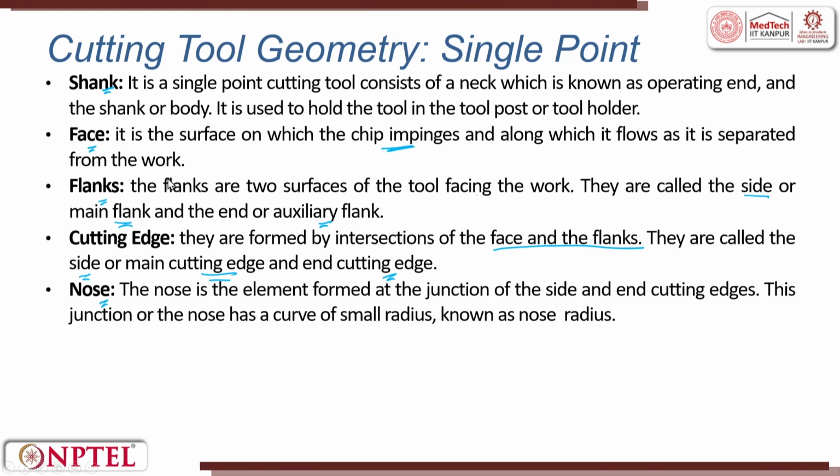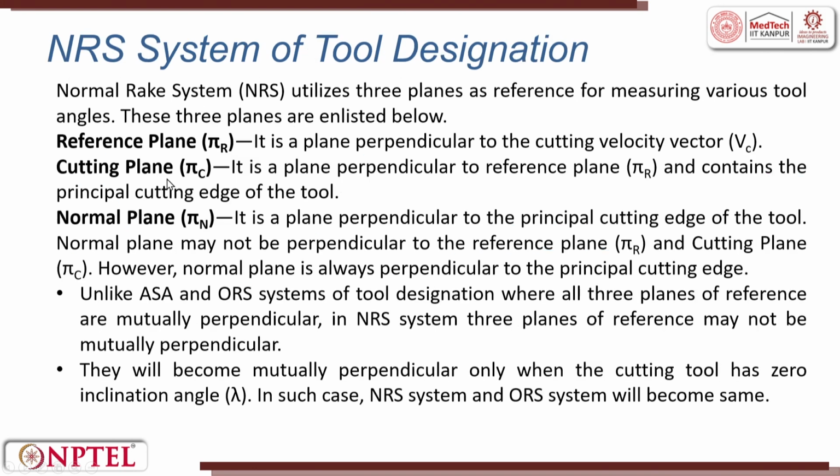point cutting tool. For single point cutting tool designation, there are 3 major systems which people generally talk about: the ASA system, the ORS system and the NRS system. There are 3 different systems because every country had its own convention. We will focus only on NRS, so that you understand how the NRS angles are derived. Then you can do a parallel analogy for ASA and ORS.